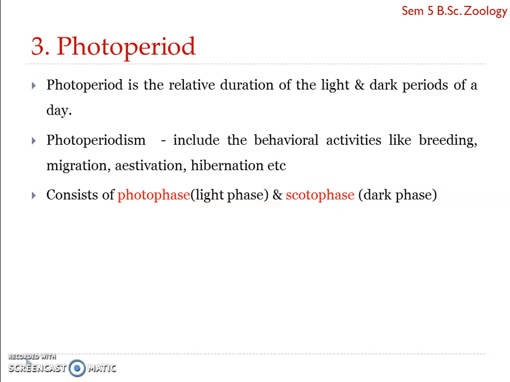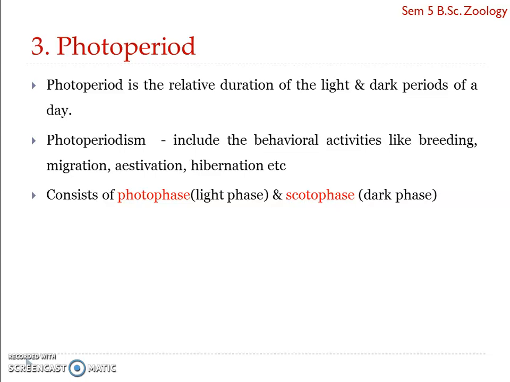Photoperiod is a relative duration of the light and dark periods of a day. That is actually how many hours of light or how many hours of dark. So light hours and dark hours, the duration is what is referred to as a photoperiod. So we can define a photoperiod as the relative duration of the light and dark periods of a day that may favor the optimum functioning of organisms. So the functioning or the behavior of organisms is determined or influenced by the photoperiod.